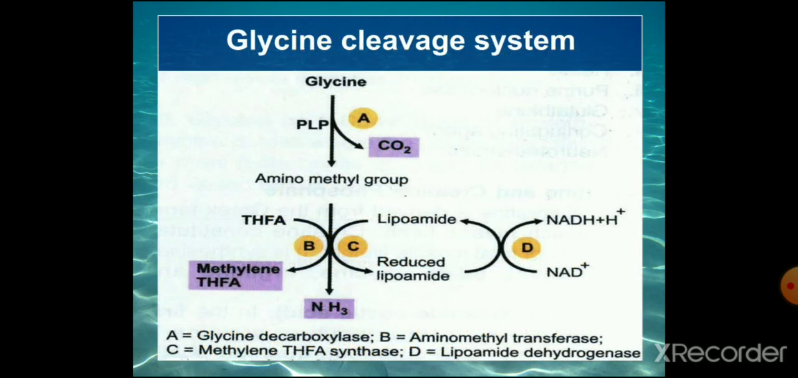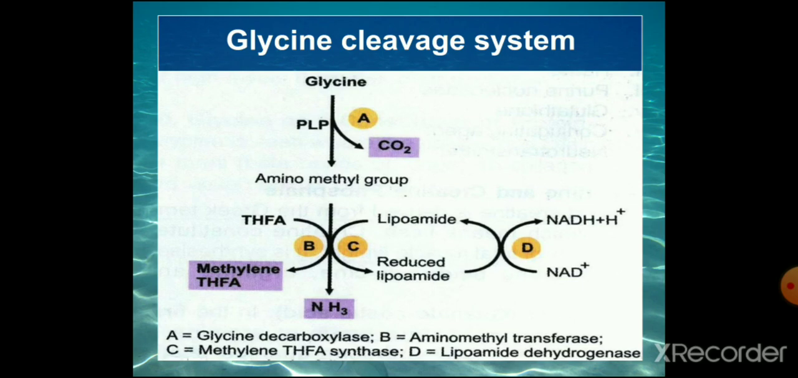So here this enzyme is acting in an enzyme complex manner. Glycine first undergoes oxidative deamination, that is the reversal of glycine synthase, to form ammonia and carbon dioxide, and the one carbon compound methylene tetrahydrofolic acid. So this is an oxidative deamination reaction where carbon dioxide, ammonia, and methylene tetrahydrofolic acid are formed. It is acting as a multi-enzyme complex.